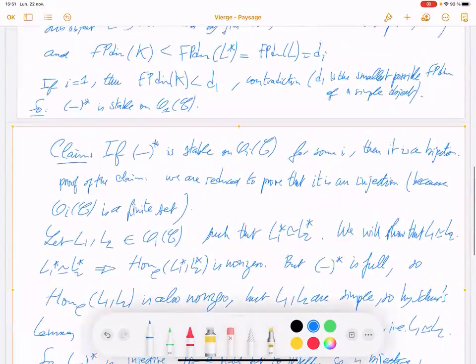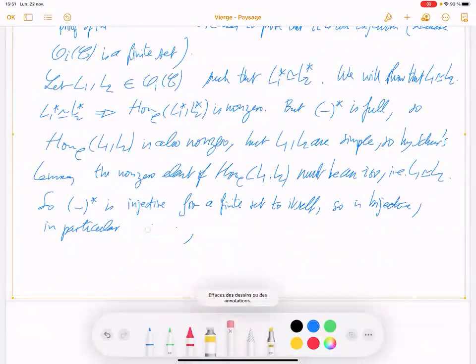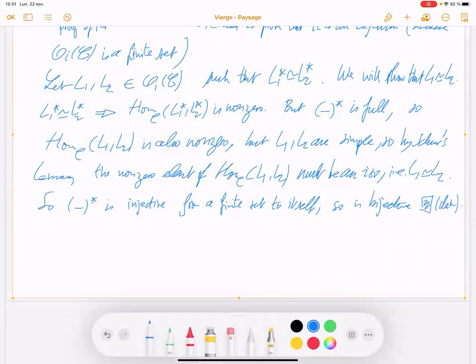We wanted a bijection, so it's bijective. So this is the claim. End of the proof of the claim.